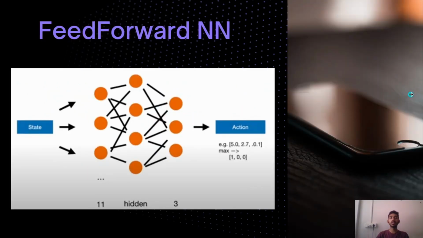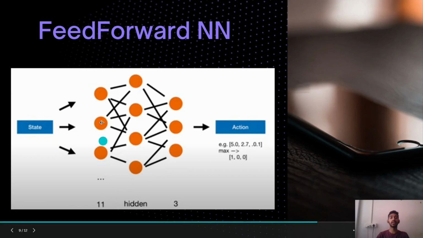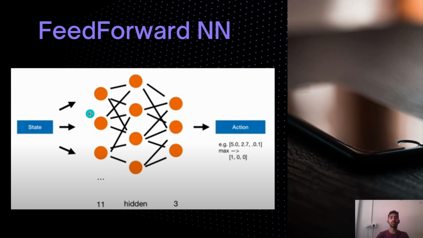Next, this is the feed-forward neural network for the updation of the Q value. Initially there are 11 inputs. This is the 11-node input layer, and then it has a hidden layer, and then we are having three outputs. We are having 11 input nodes because there are a total of 11 states, so we give each state as an input.